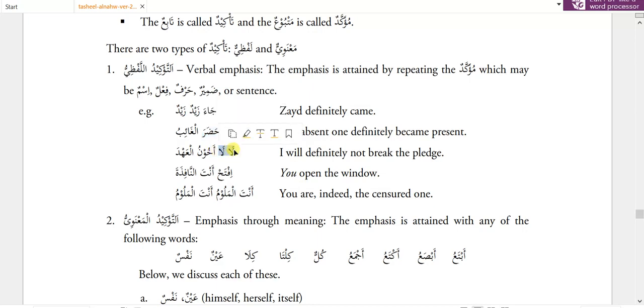Here the la, the negative, is repeated. Iftah anta an-nafiza. So iftah has zamir anta inside it and another anta is written outside. So here the anta zamir wahid muzakkar hazir is repeated. Anta al-ma'lumu, anta al-ma'lumu. Here the whole sentence is repeated.